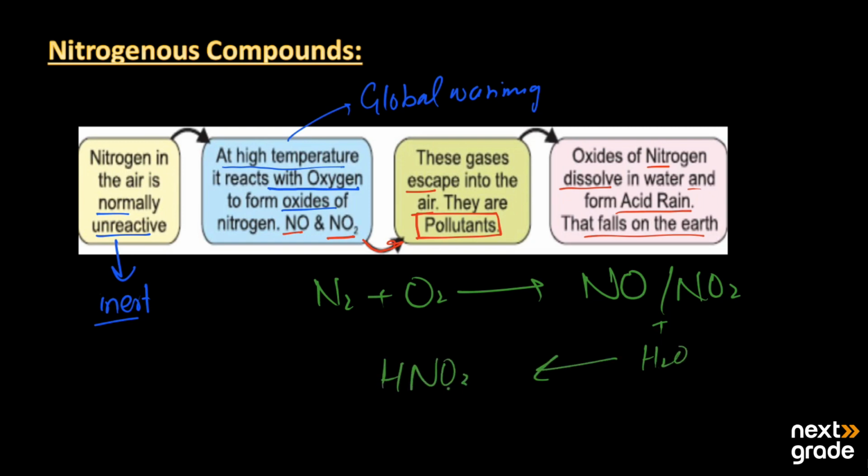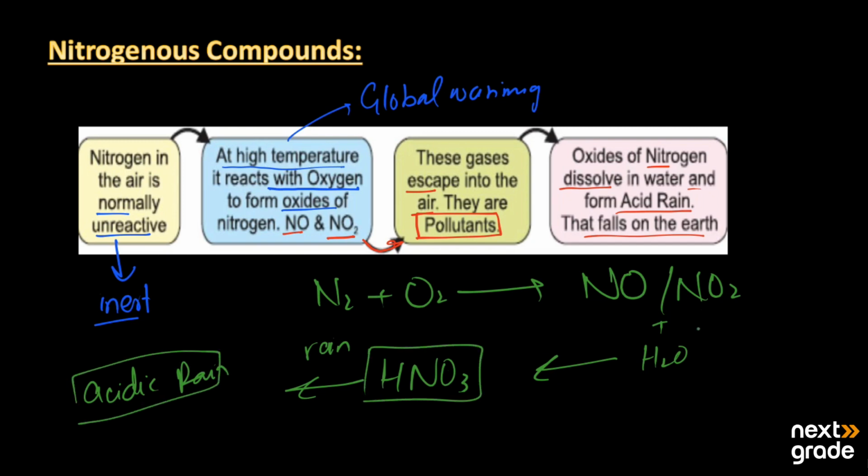Its formula is HNO3. Now, this nitric acid falls upon the earth's surface by adding up into the rainwater, and then this rain is known as acidic rain because it has a high concentration of the nitric acid that was present in the atmosphere. In turn, it has a bad effect on living organisms.